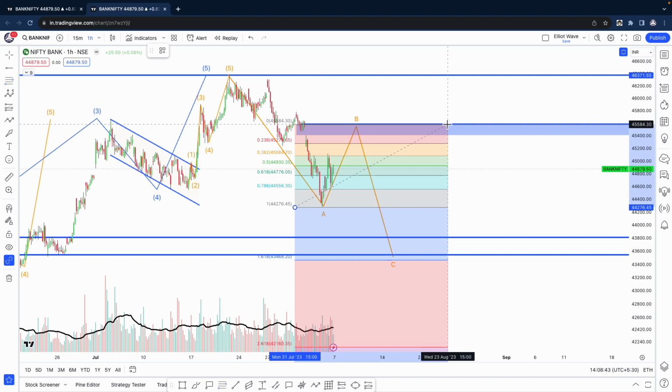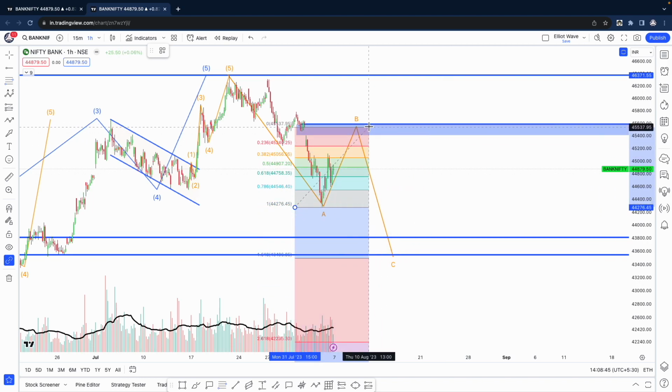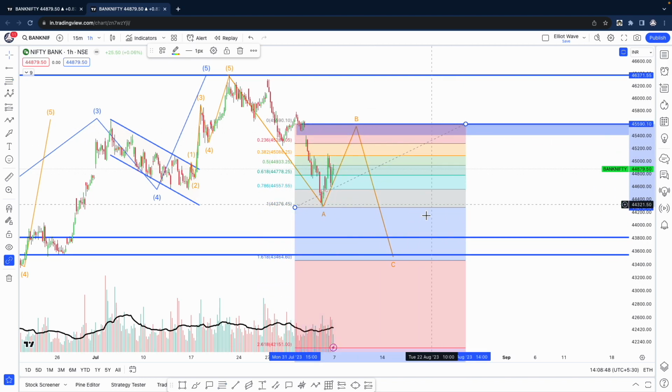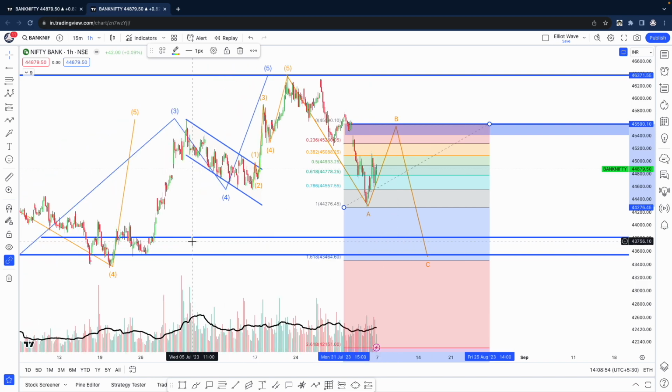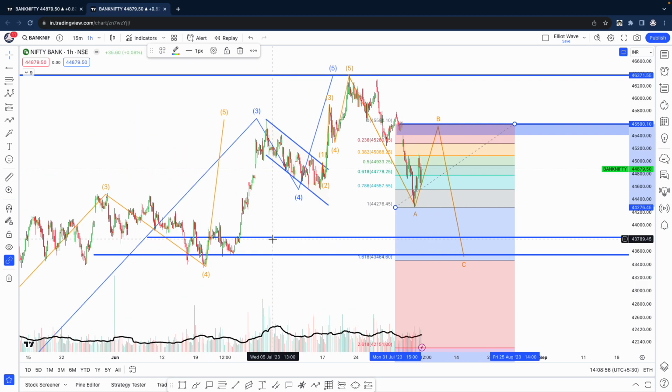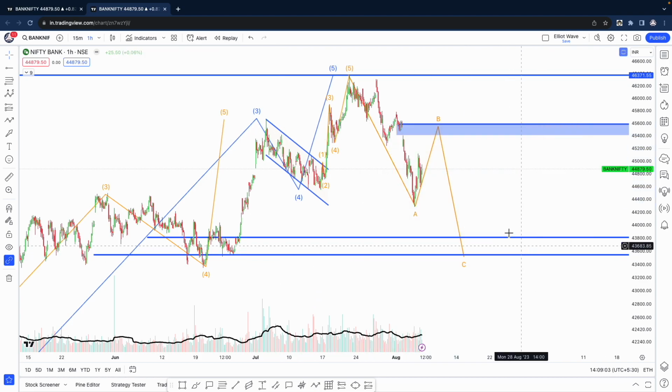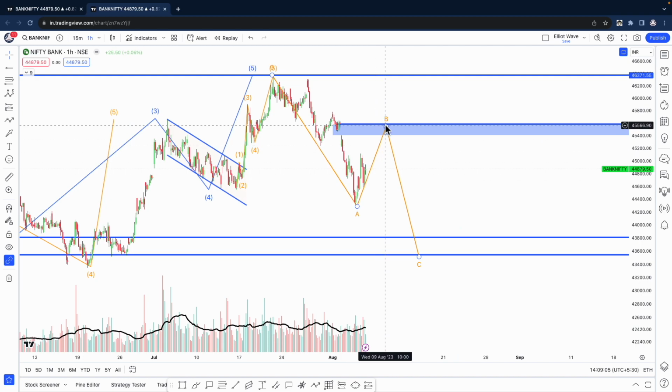See, even if this retracement comes until this gap and the down move starts, the retracement until this 0.618 level is around the same. So a lot of things indicate we could take some support here, and this could be the target on the downside, 43,800 to 43,500. Obviously not on Monday. Whenever this move happens in the week, this is what we are expecting.